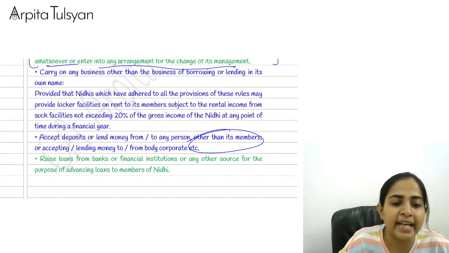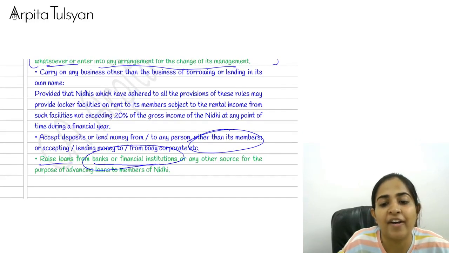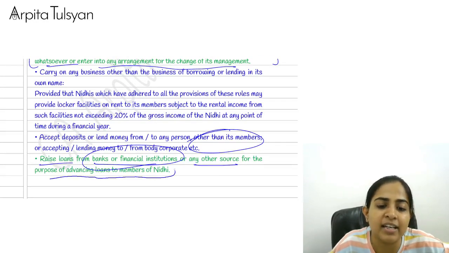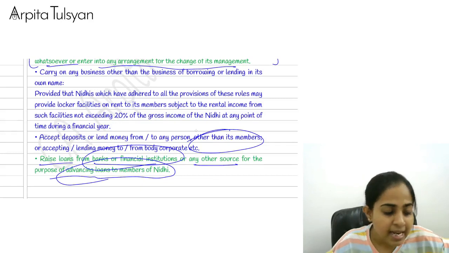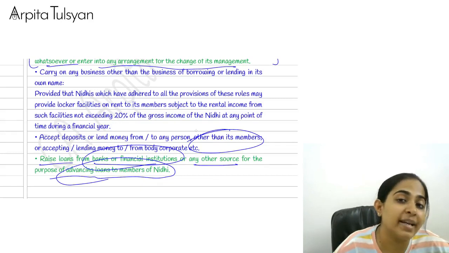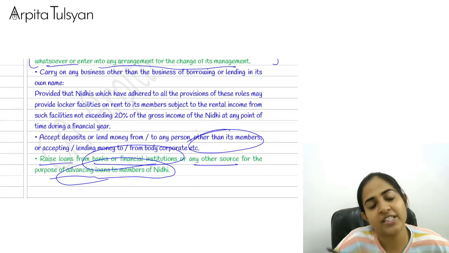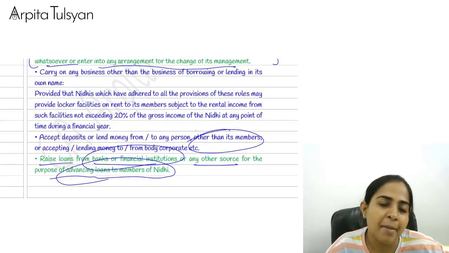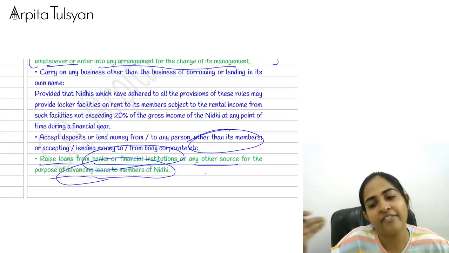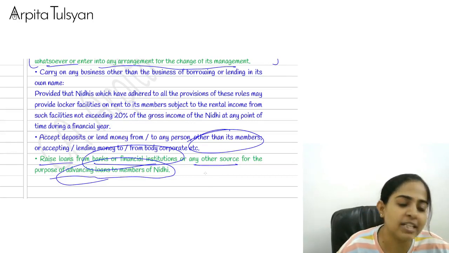Right? Then it cannot raise loan from banks or financial institution or any other source for the purpose of advancing loan to members of Nidhi. Now see, if Nidhi wants to give loan to its members, it can use which money? It can use money which it has got from its members only. You cannot take a loan from a bank and then give that as loan to your members. No, that is not allowed.